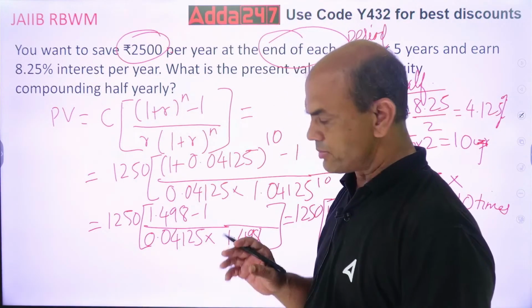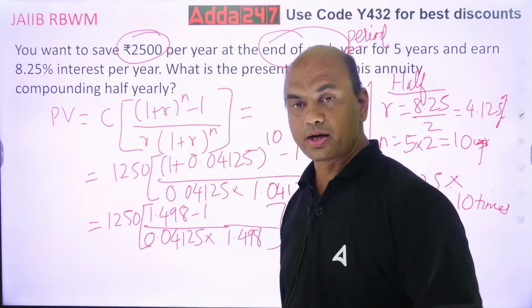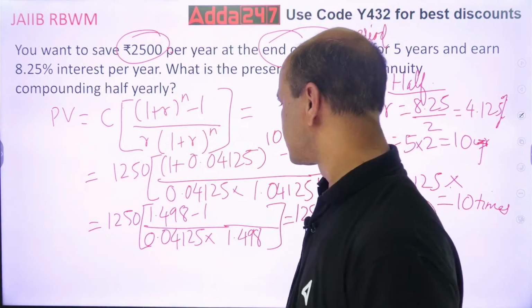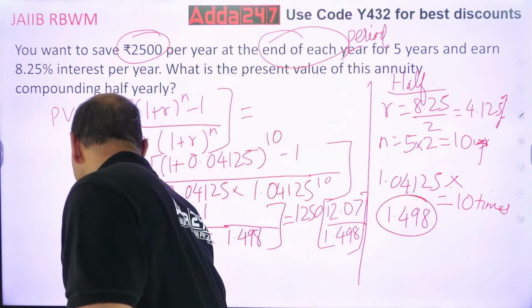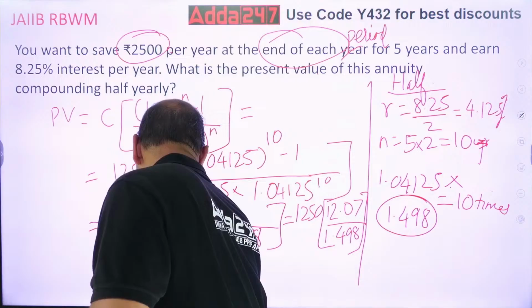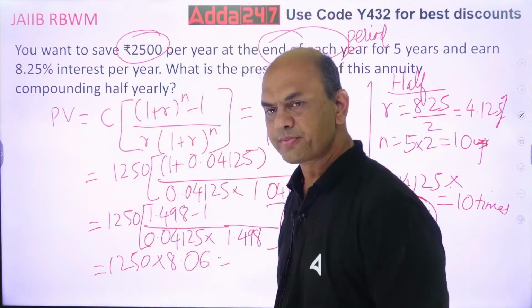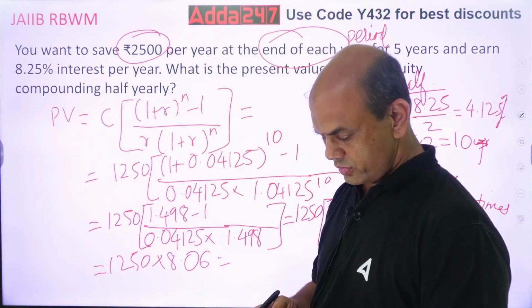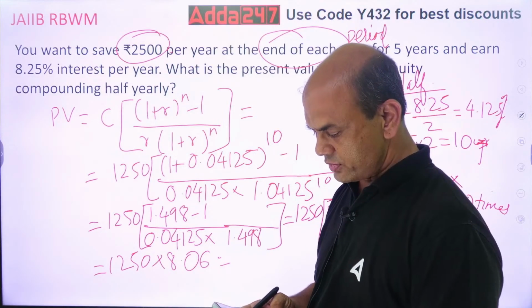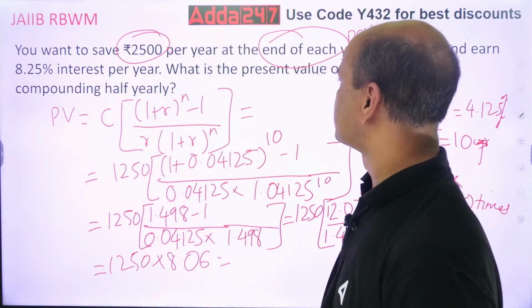Everywhere keep the habit of writing. So it is 8.06. So 1250 into 8.06. Now get the answer. Into 1250. So you're getting it as 10,076.